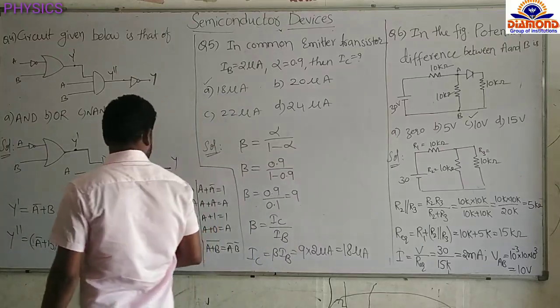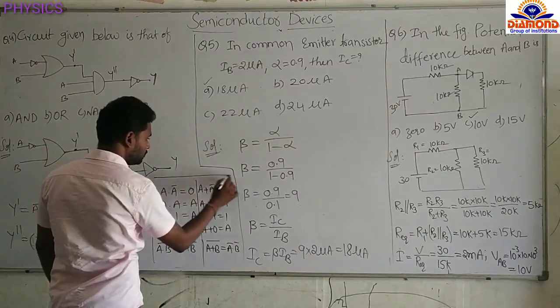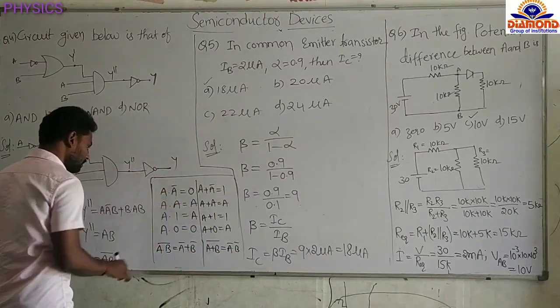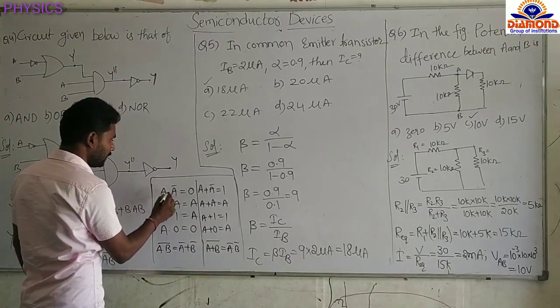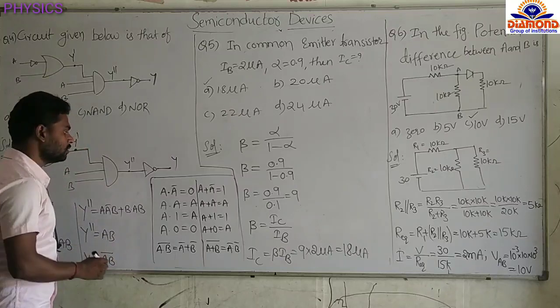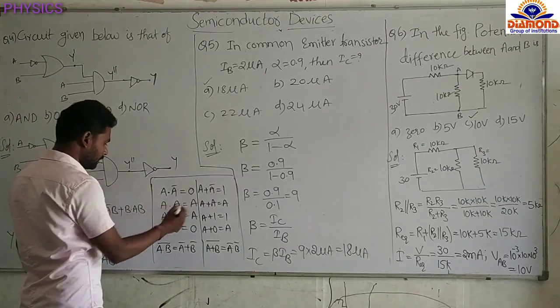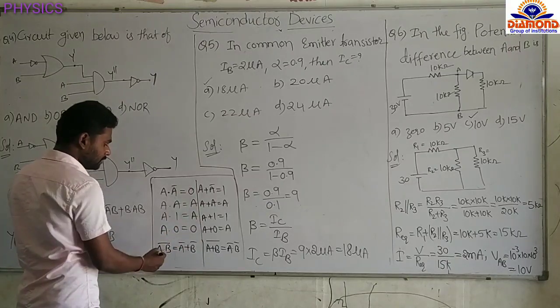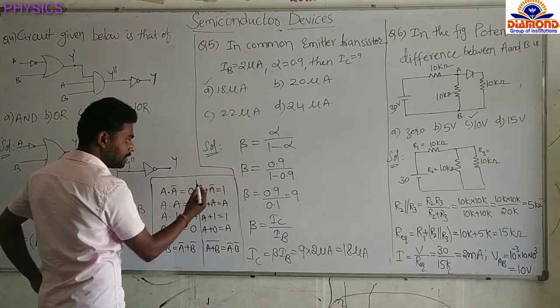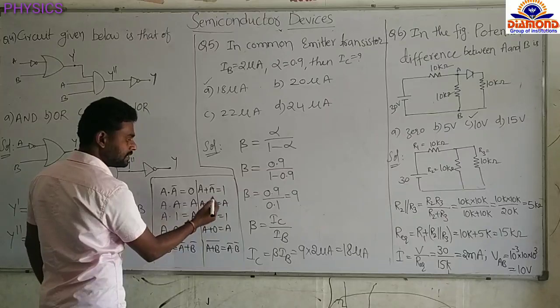Before that, listen once. In the previous problem I explained some theorems, De Morgan's theorem. Just remember these values. A dot A complement is 0. A dot A equals A dot 1 equals A, A dot 0 equals 0. Next, A plus A complement equals 1. A plus A equals A only.